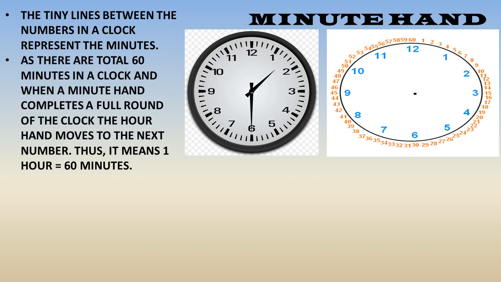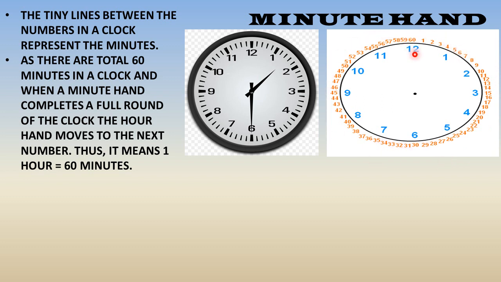Now we have already seen that as there are a total of 60 minutes in a clock, and when a minute hand completes a full round of the clock, the hour hand moves to the next number. Thus it means 1 hour equals 60 minutes. So we have already counted these lines, and here they are represented like this.